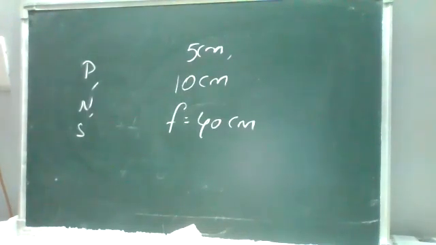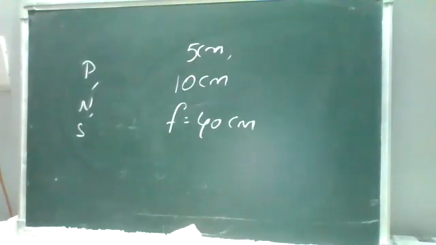Check it. The only mistakes we make are in the sign conventions, minus and plus. 8 centimeters. Yes, correct. Now find out the magnification.